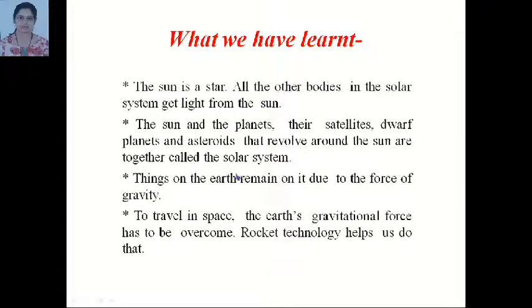What we have learned in this lesson: the sun is a star. All the other bodies in the solar system get light from the sun. They do not have their own light. The sun and the planets, their satellites, dwarf planets and asteroids that revolve around the sun are together called the solar system. Things on the earth remain on it due to the force of gravity.